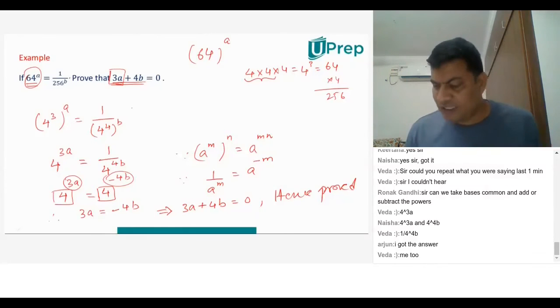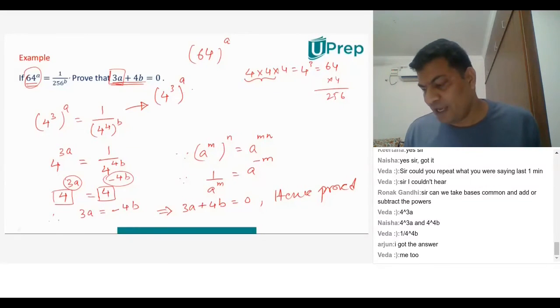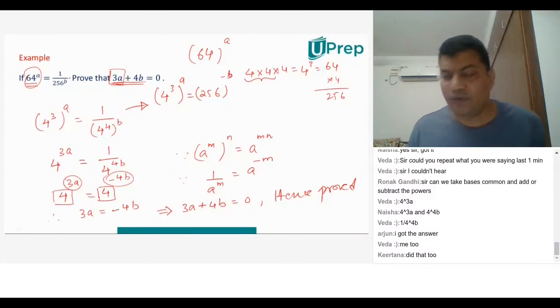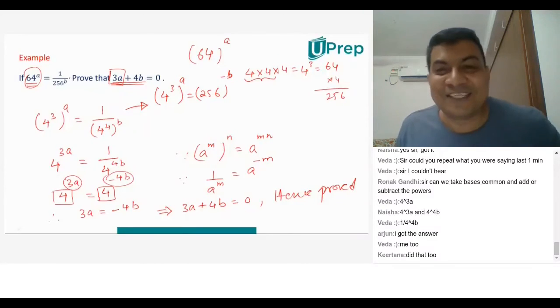Yes. Instead of it, this makes it easier. What you're trying to tell me is, 4 to the power of 3 whole to the power of a is equal to, you're writing this as 256 to the power of minus b. That's your first step. Yeah, absolutely fine. That's exactly what it is.